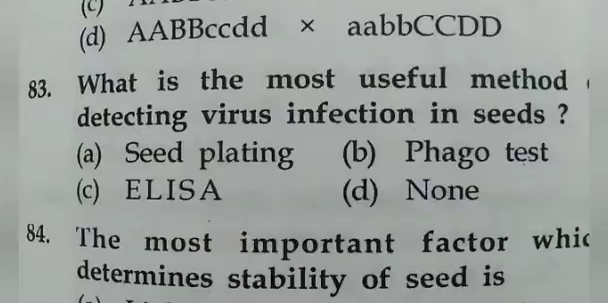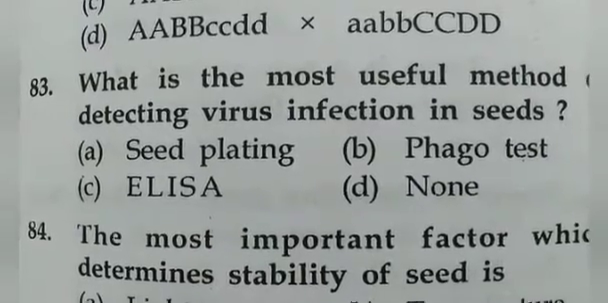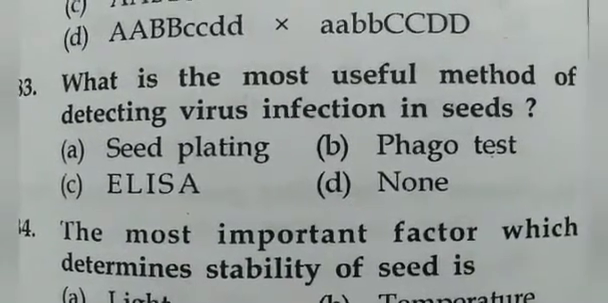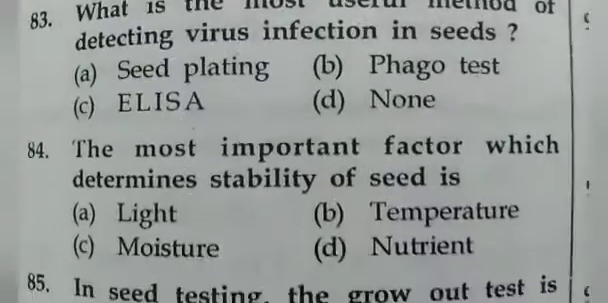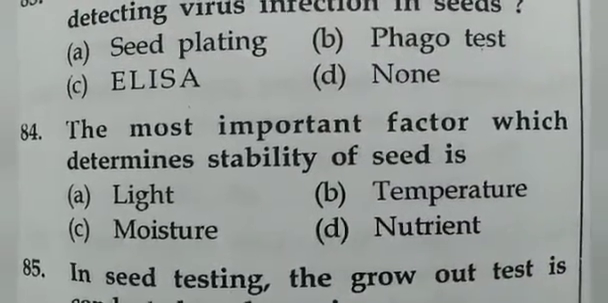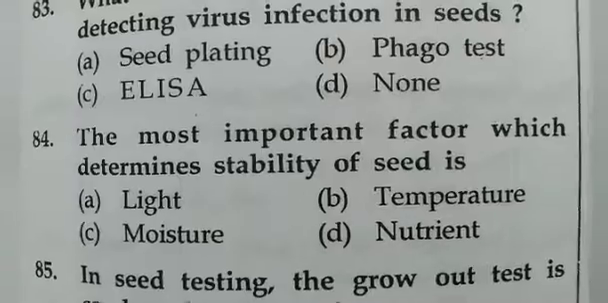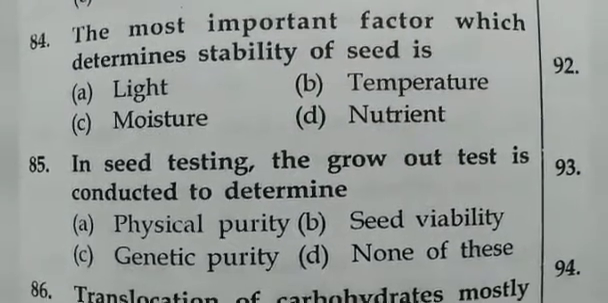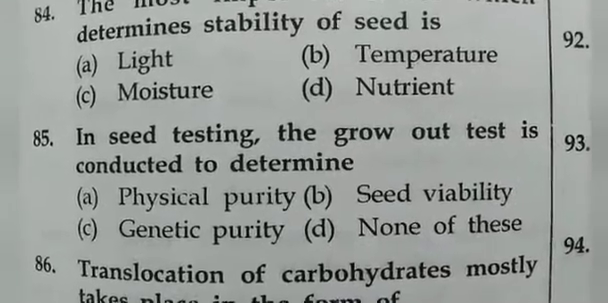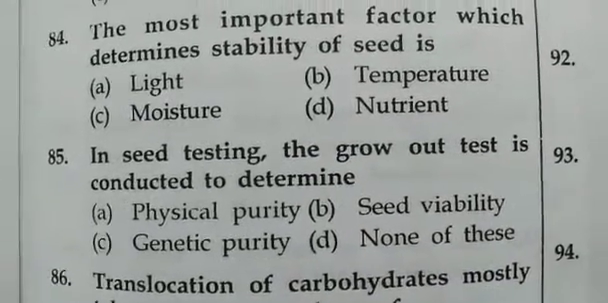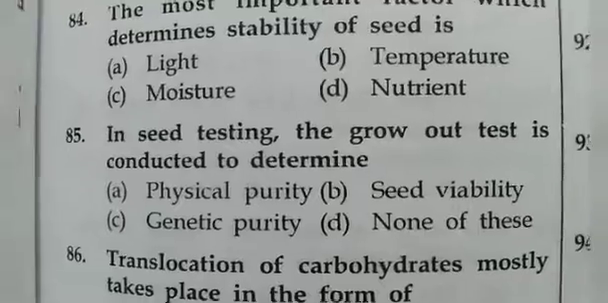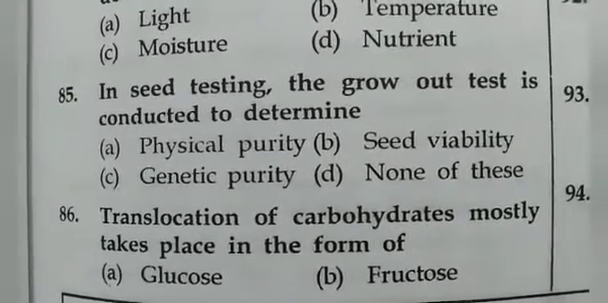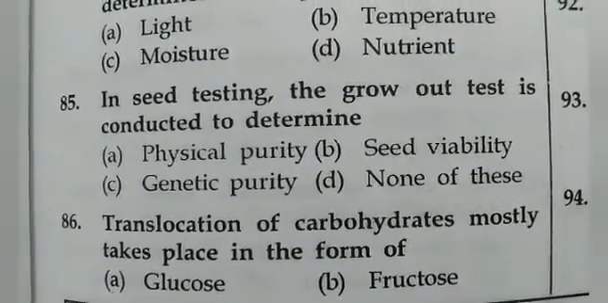What is the most useful method of detecting virus infection in seeds? ELISA. The most important factor which determines the stability of seed is moisture. In seed testing, the grow out test is conducted to determine genetic purity.